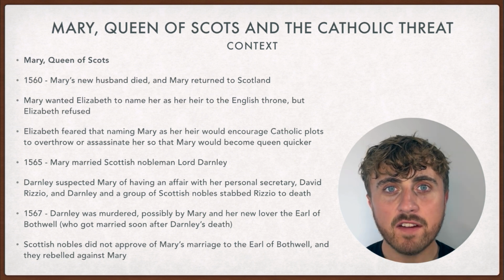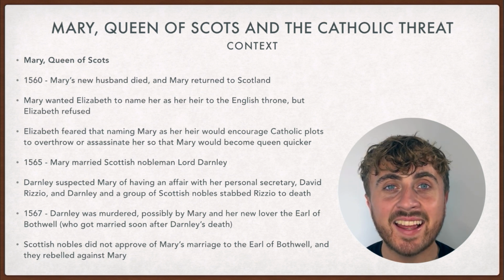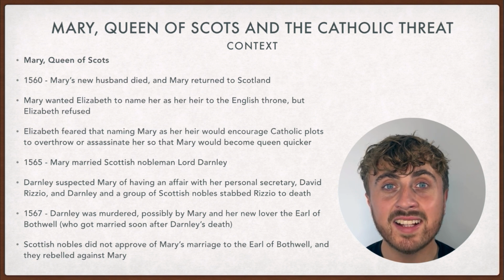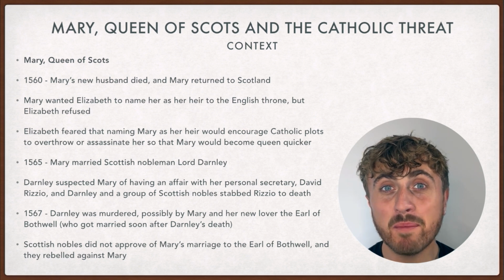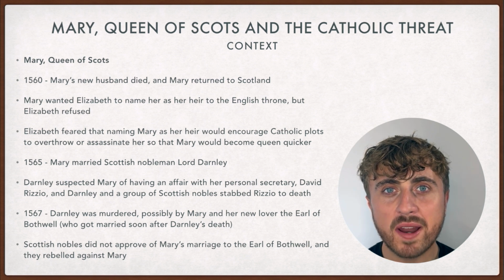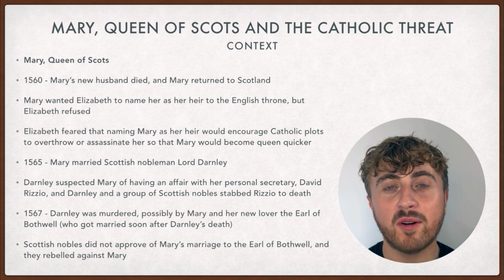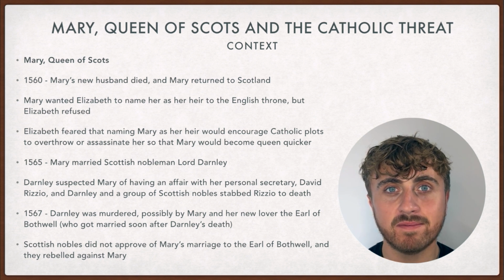In 1565, 5 years after the death of her previous husband, Mary marries the Scottish nobleman Lord Darnley. Eventually, Darnley suspected Mary of having an affair with her personal secretary, David Rizzio, which leads Darnley and a group of Scottish noblemen to stab Rizzio to death. And in 1567, Darnley was suspiciously murdered. Many believe it may have been Mary and her new lover, the Earl of Bothwell, who murdered Darnley. When Mary married the Earl of Bothwell, many Scottish nobles disapproved and rebelled against Mary.